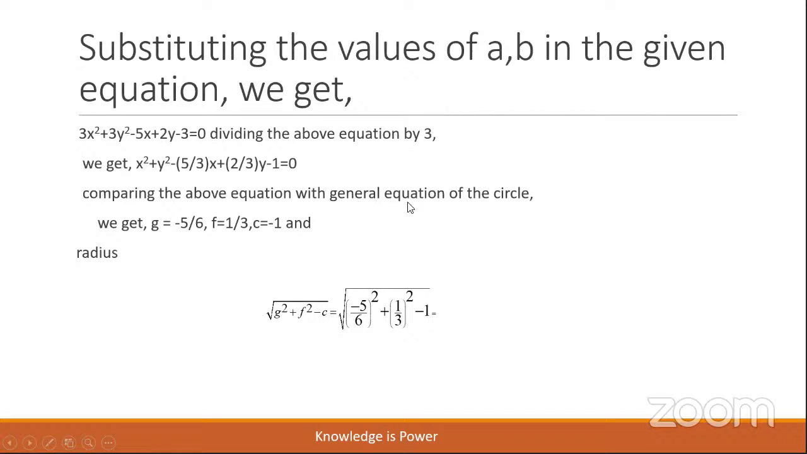Then g is equal to minus 5 by 6, f is equal to 1 by 3, and c equal to minus 1. Now, the radius of the circle is equal to under root of g square plus f square minus c, which is equal to under root of minus 5 by 6 whole square plus 1 by 3 whole square minus 1. On simplification of which, radius r is equal to root 65 by 6.